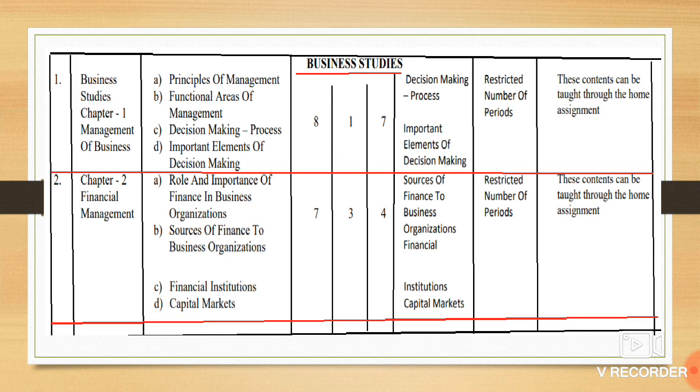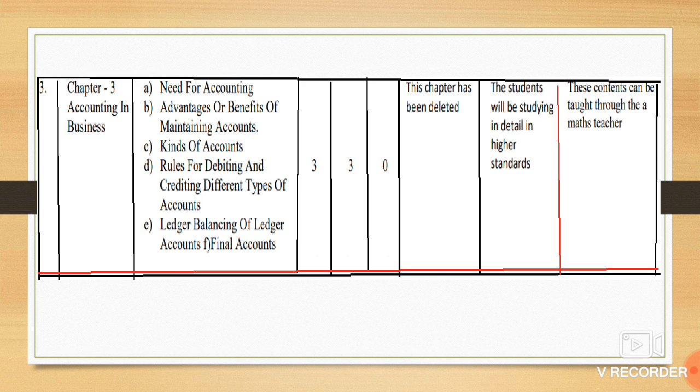Business studies. There are 4 chapters. Chapter number 1, management of business. Here decision making process and important elements of decision making, these two concepts have been dropped. Chapter number 2, financial management. Sources of finance to business organizations, financial institutions, and capital markets are the concepts reduced or deleted or dropped.